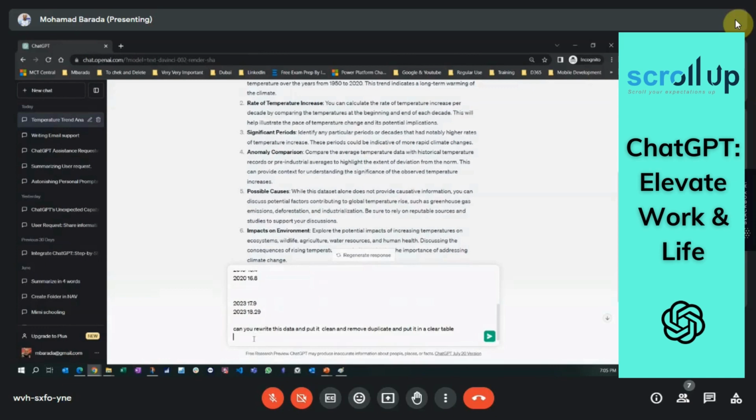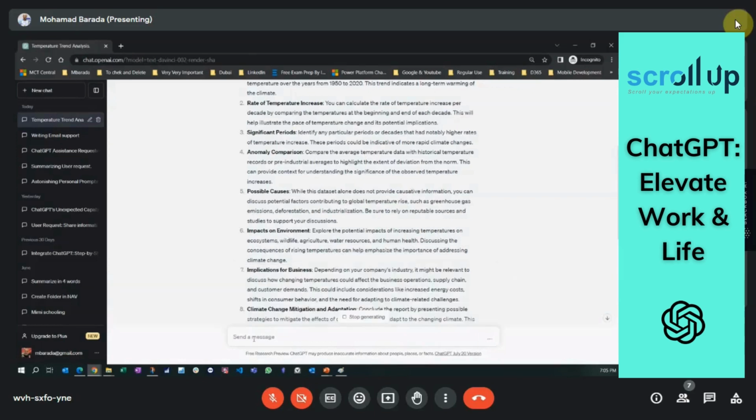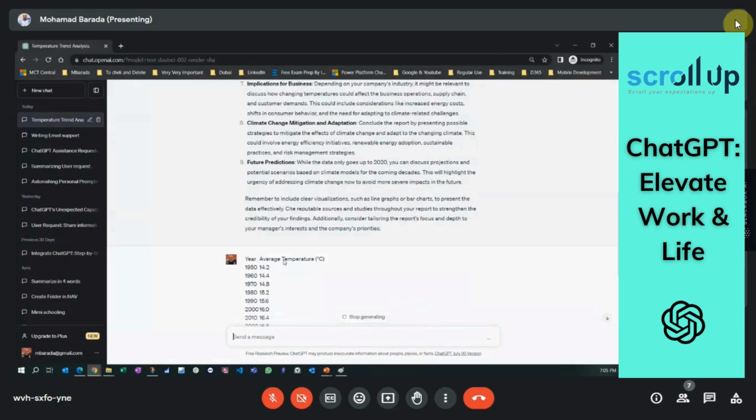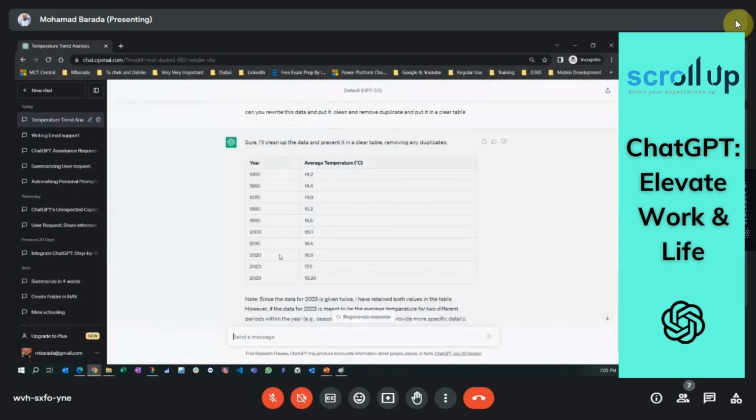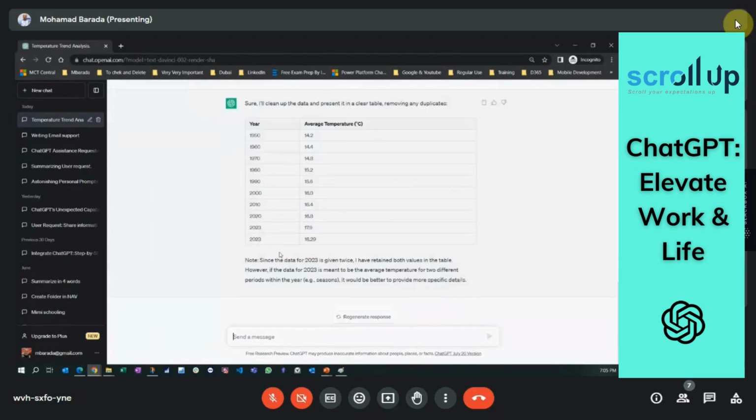If you have data where sometimes the columns are swapped, so the name is not always the first column, you can ask GPT to consolidate all this. But you see, that's an example of an error that can occur. Since the frequency data is given twice, I have retained both values in the table.